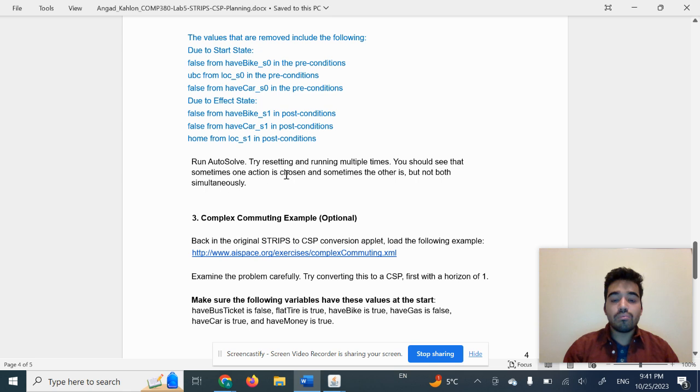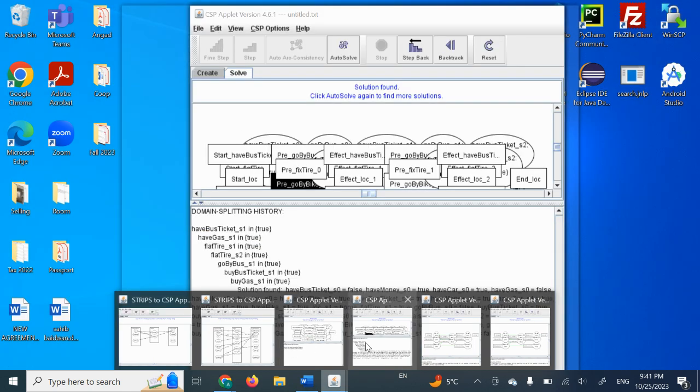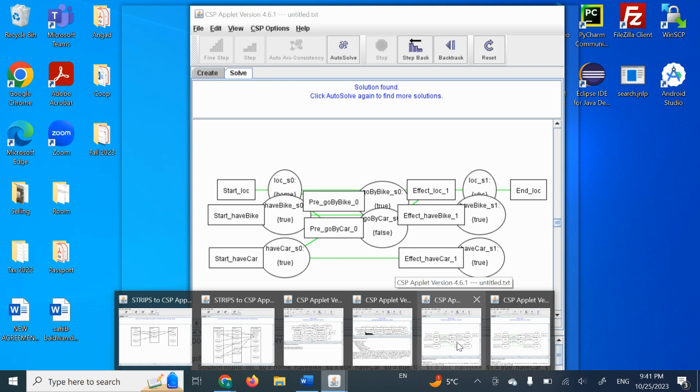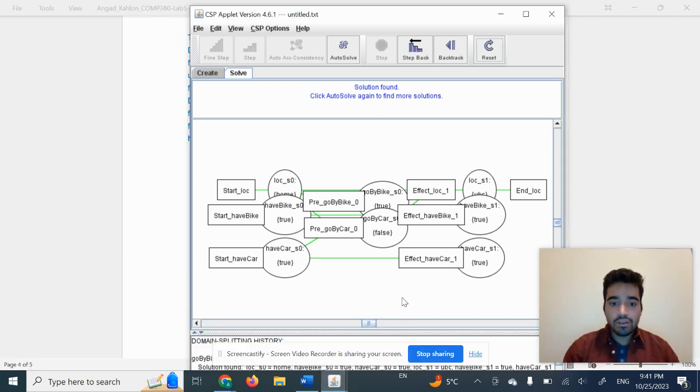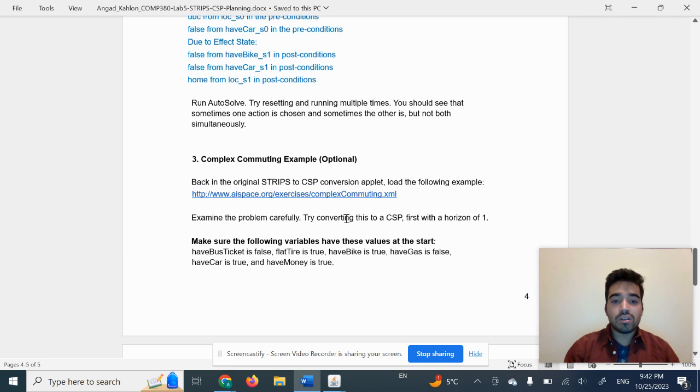And then we can see when we run our consistency, I'm not gonna go through it because it's gonna take some time, but if we run this again, we'll see that it doesn't always necessarily choose one action. It chooses one action, but doesn't do both at the same time, if we run autosolve multiple times.